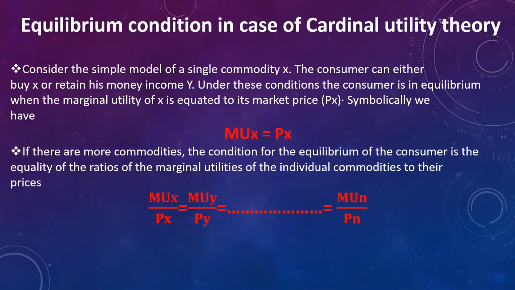That is symbolically given as MU of X is equal to price of X. If there are more commodities, then this condition is given as equality of ratios of marginal utility of individual commodities to their prices. And this is nothing but the law of equimarginal utility.